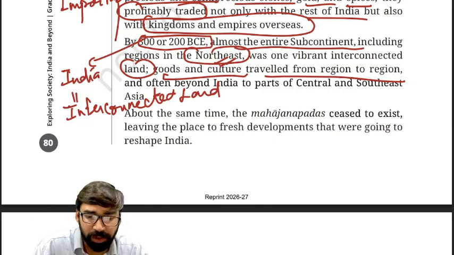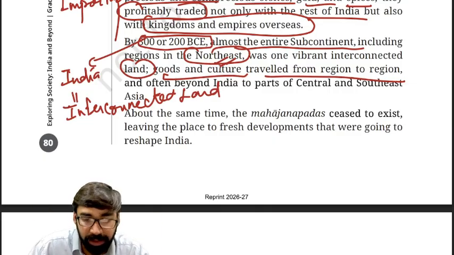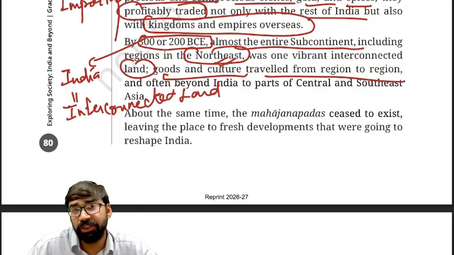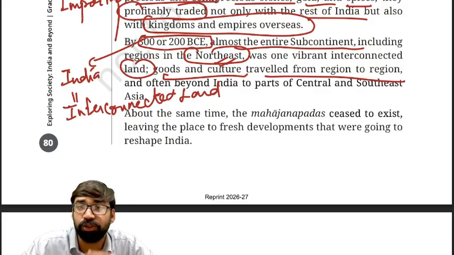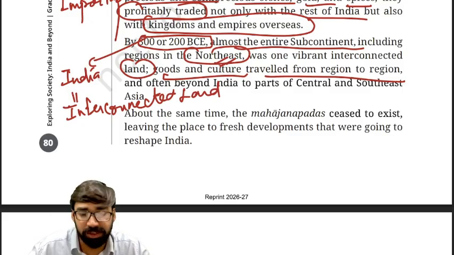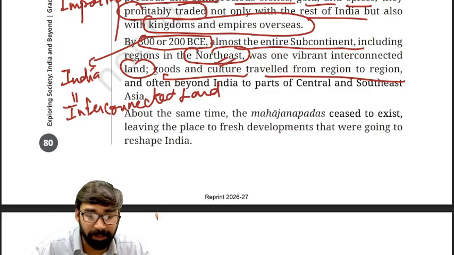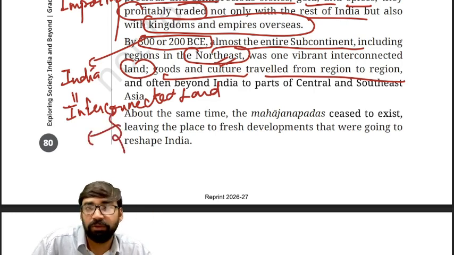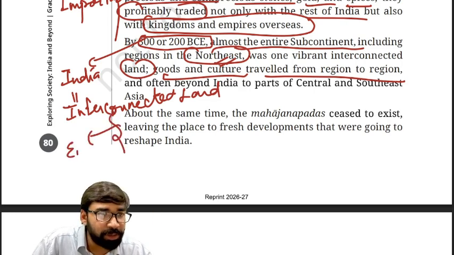Clear? So remember this thing, trade routes used to be there, movements of people used to be there. Third important thing, dissemination of teachings. The teachings of Buddha and Mahavira also traveled outside India because of trade and commerce. Then cultural synthesis was there, as well as economic interdependence was there. And this last paragraph is also related to the end of Mahajanpad era.